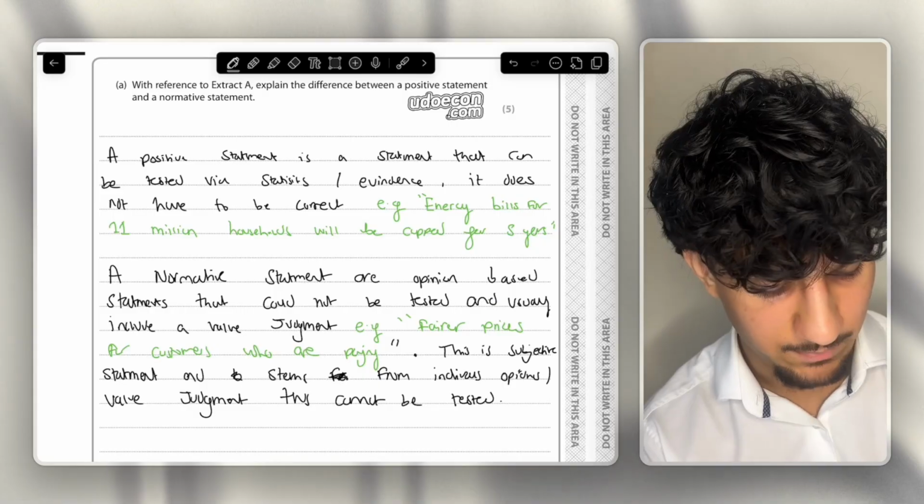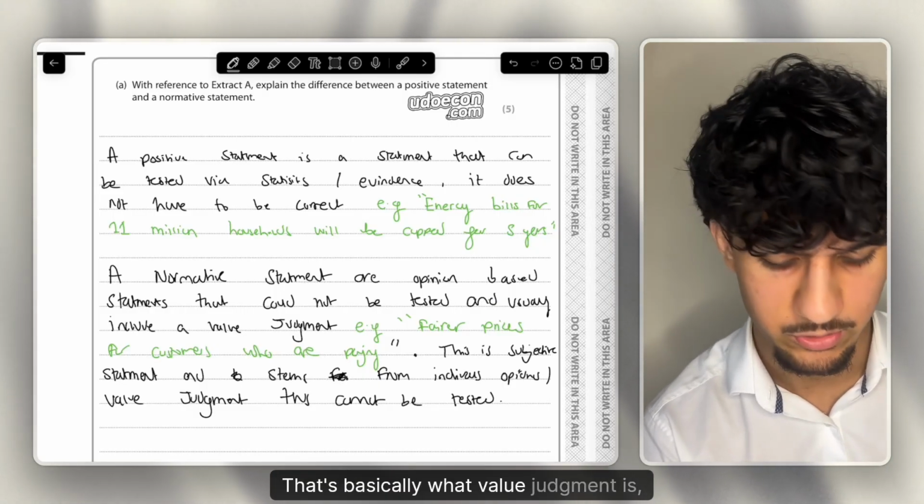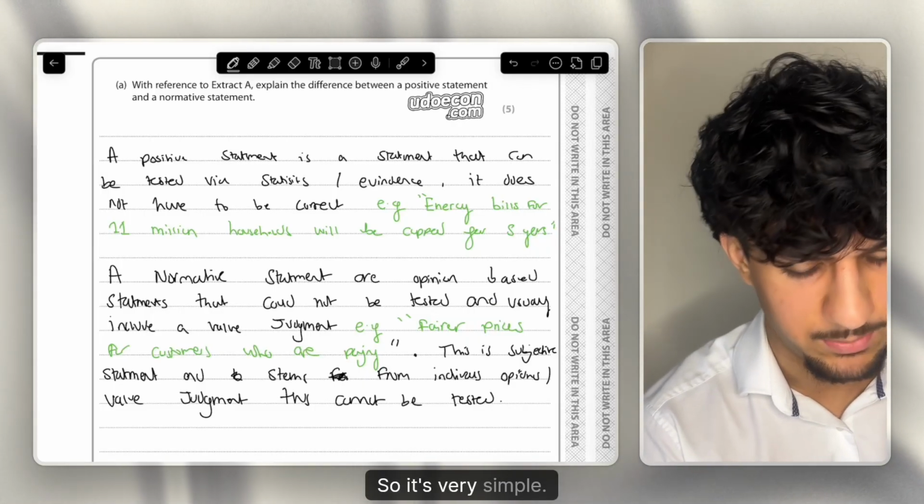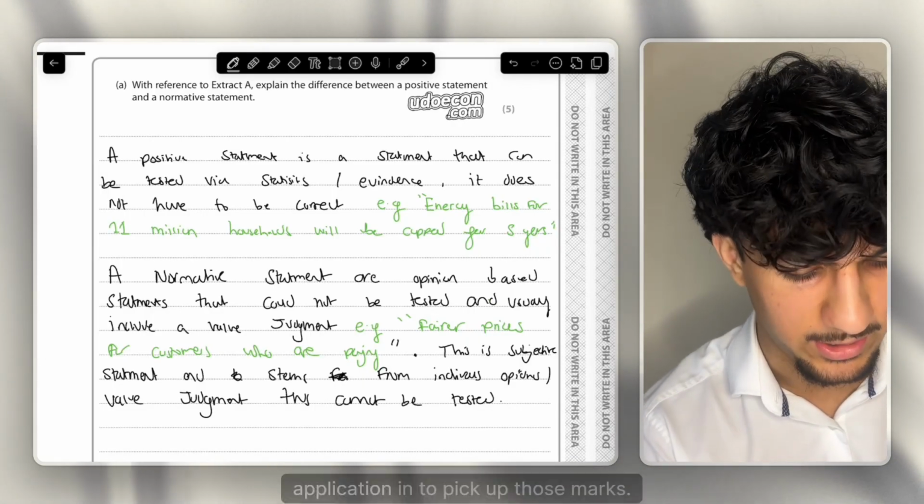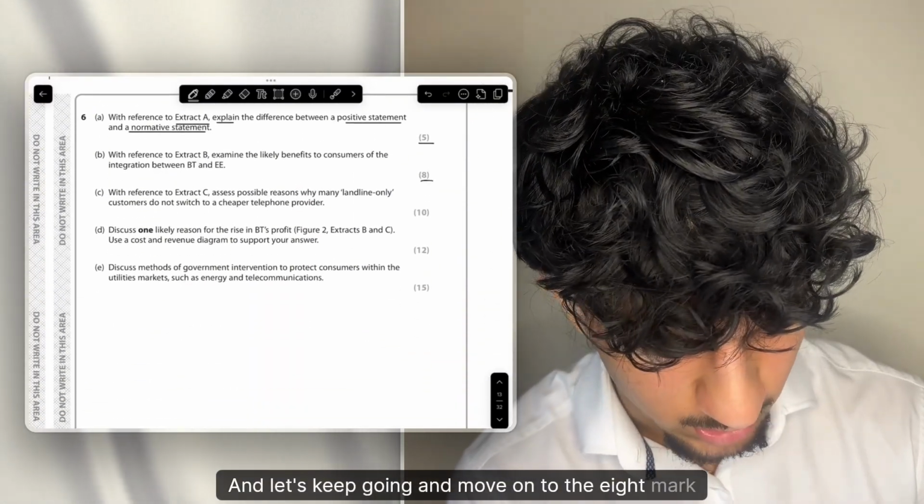So of course fairer is a subjective statement. It stems from the individual's opinions. That's basically what a value judgment is. Therefore, it cannot be tested, and therefore is a normative statement. So it's a very simple 5-mark question, just make sure you get the application in to pick up those marks. And let's keep going and move on to the 8-mark question.